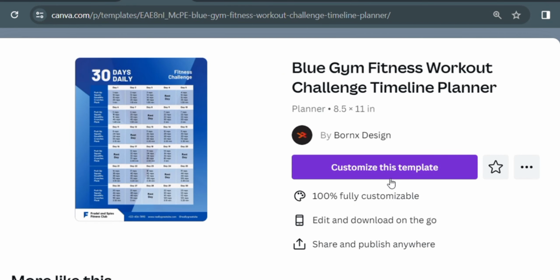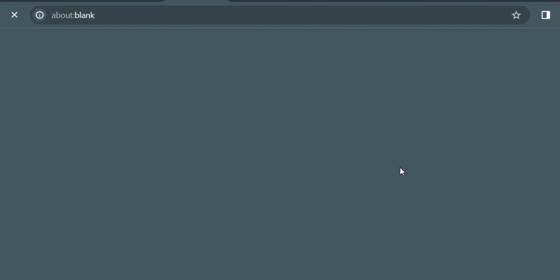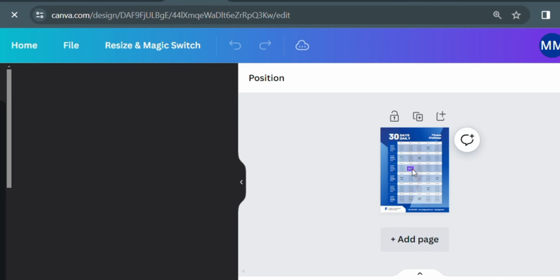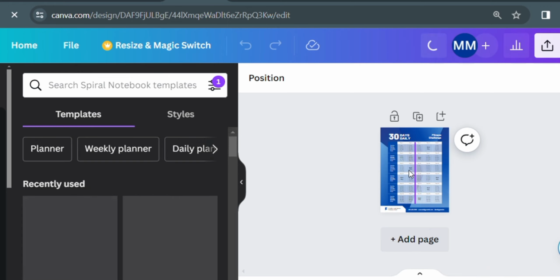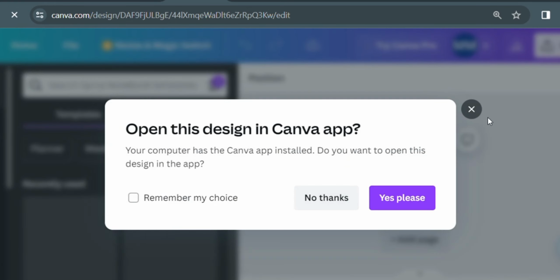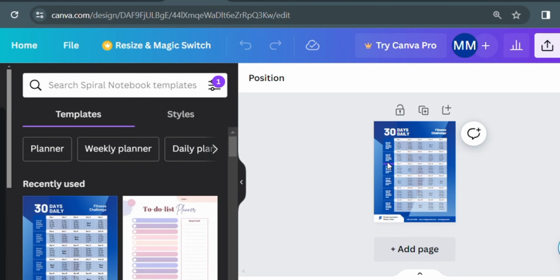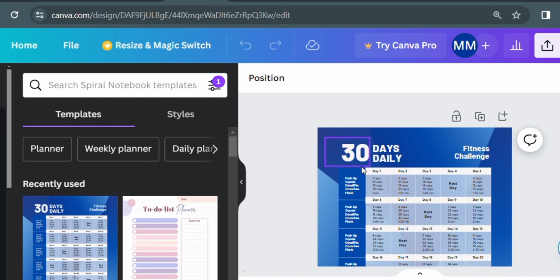You can see it is already here, and you may just want to customize the template to make it not so generic, just to add a little spice and personalization, to make it seem like this is actually your thing.